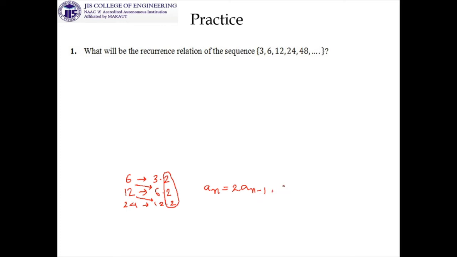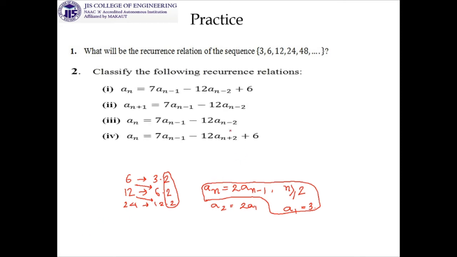But if I complete it here, it is not complete. Look at this, what is n and what is the restriction on n? n has to be greater than or equal to 2. Why? Because if you take 2, then a2 is equal to 2 into a1, where a1 is given as 3. Now the whole thing is complete. If you are mentioning this whole thing, then your answer is complete. Clear? Okay.